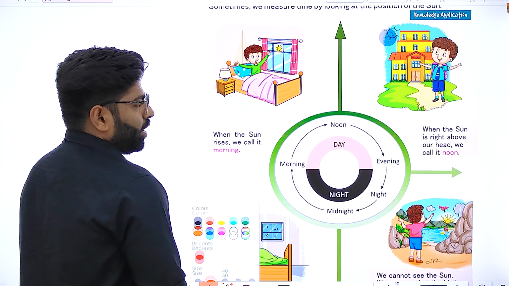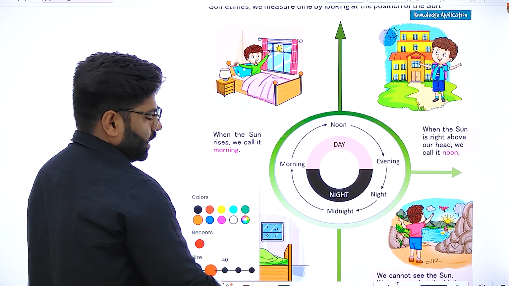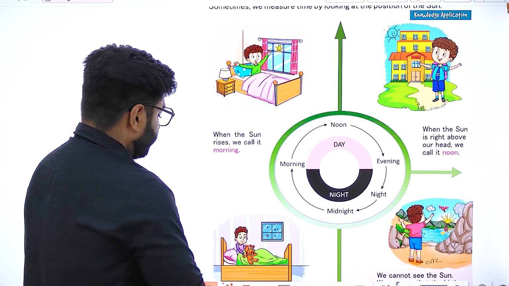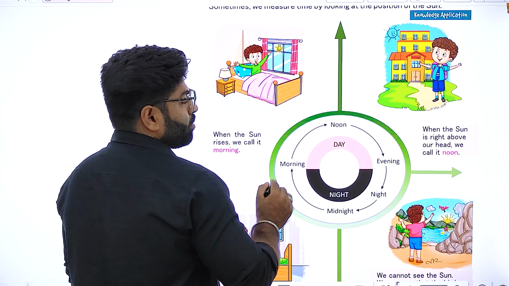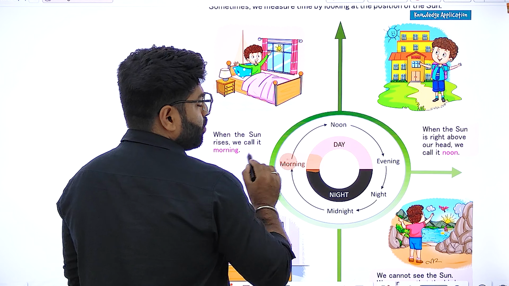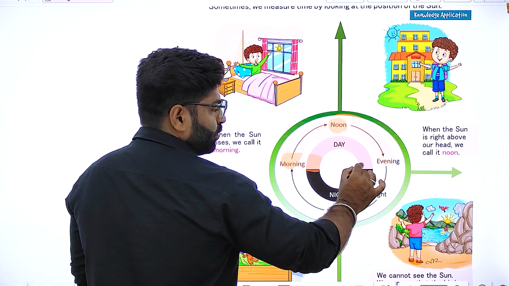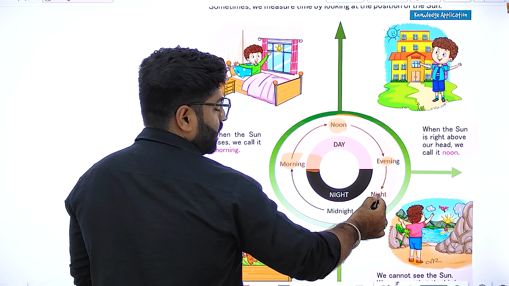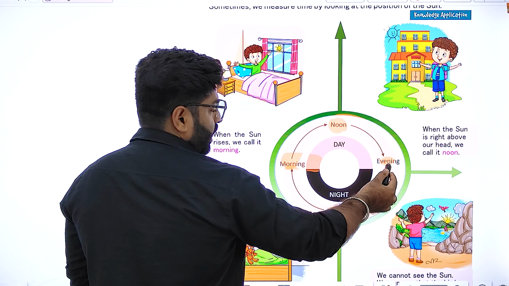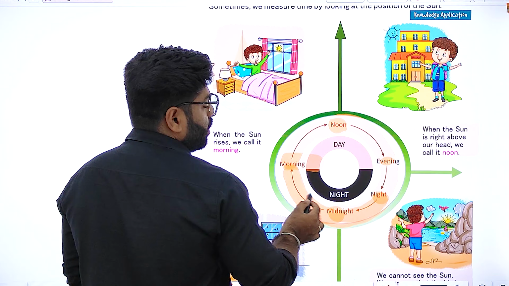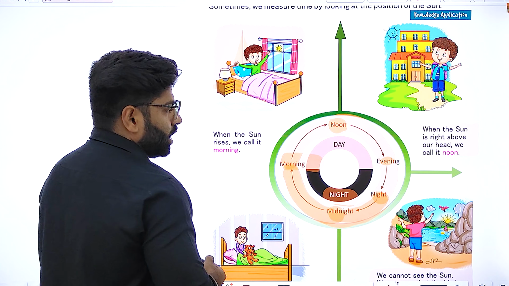So here we are having time duration. There is one daytime and there is one night time. If we are talking about the daytime, it starts from the morning, then it goes to noon and then evening. Daytime is finished. After evening, there is night, then midnight, and then we come to morning. From evening to morning, we are having the night part, and from morning to evening, we are having the day part. Clear?